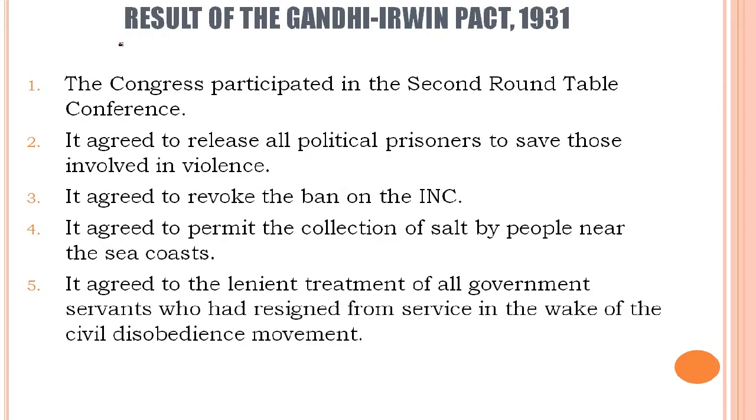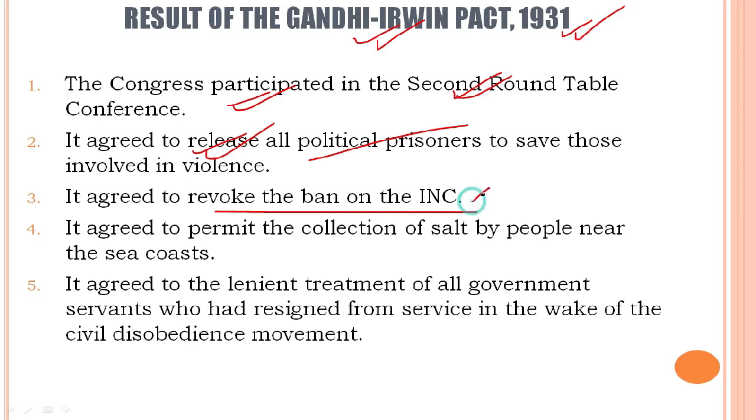And now we will see the result of the Gandhi-Irwin Pact, which took place in 1931. The Congress participated in the second roundtable conference. The British government agreed to release all the political prisoners to save those involved in violence. It agreed to revoke the ban on the Indian National Congress. The ban was to be removed from the Indian National Congress.